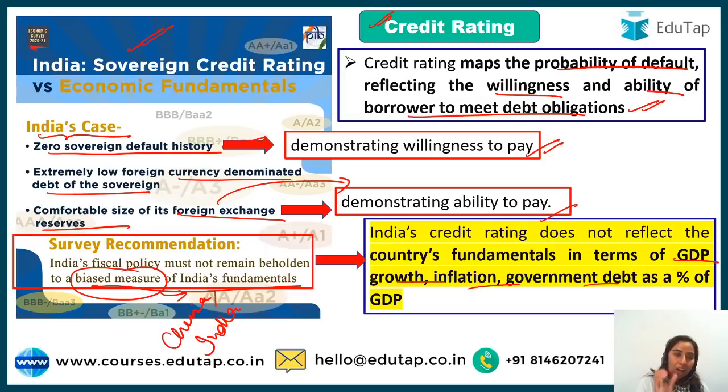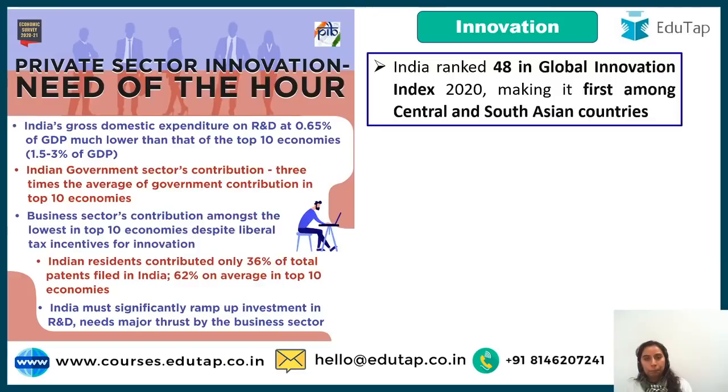So the current rating, which is biased, is not anywhere near to our fundamentals. This is what the survey says, and we should not be beholden because of this. We should go as we feel is right. Okay, very beautiful thing. This has been expressed in the speech of K.V. Subramaniam ji. I was so convinced with his speech when he explained this thing.